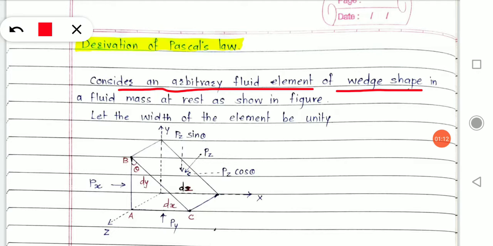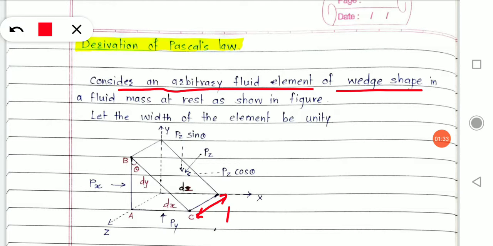Wedge shape means, you can see over here I have drawn a triangular shape, with a thickness of 1 or unity. And it is at rest in a fluid mass in its rest condition.